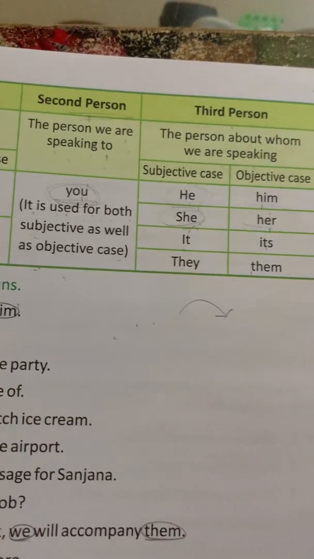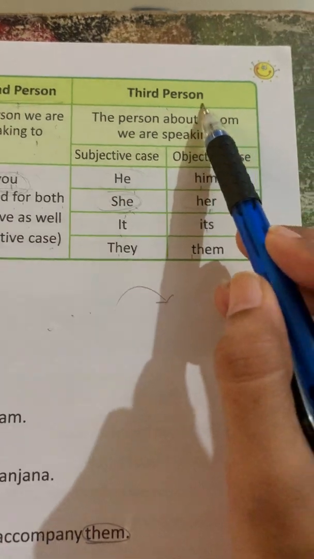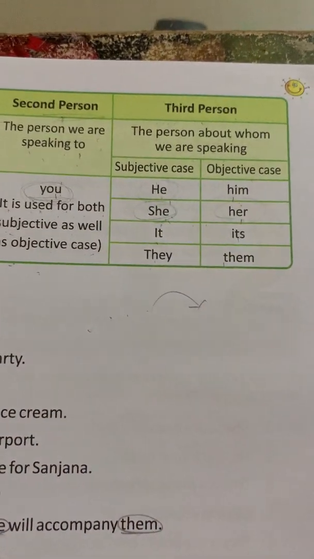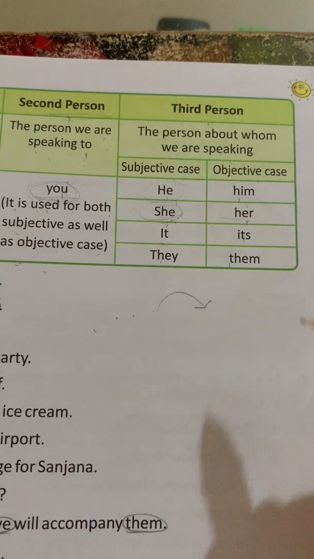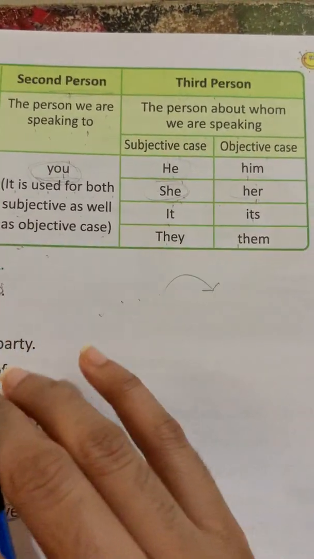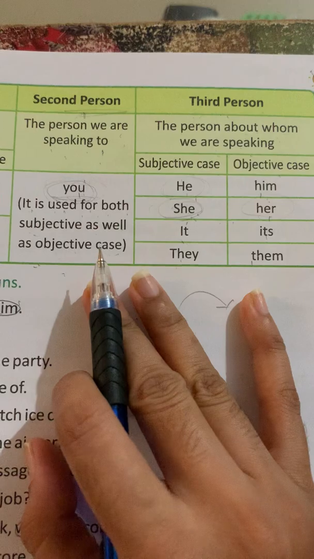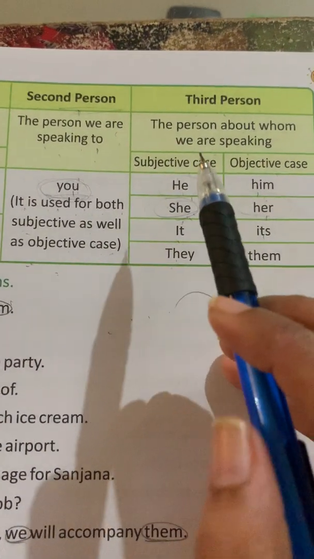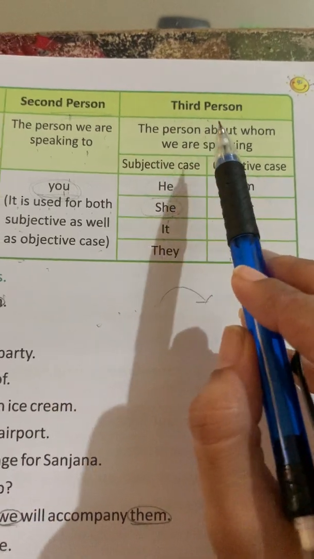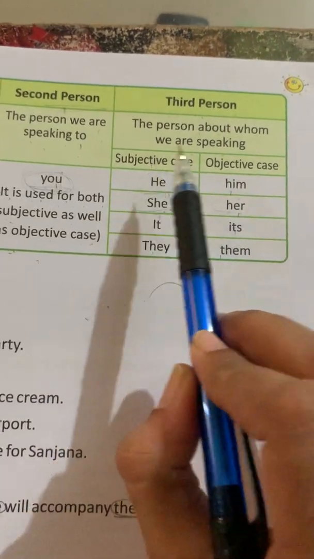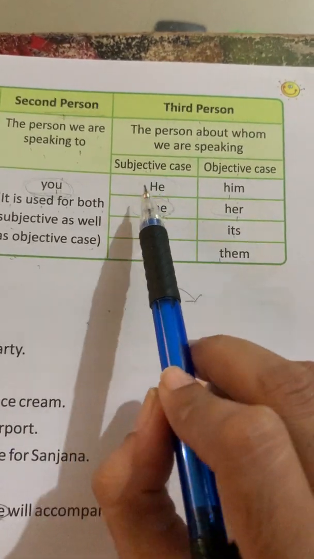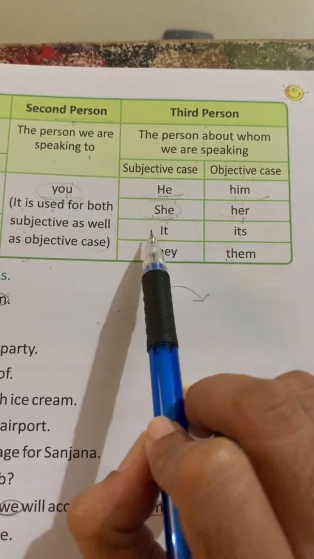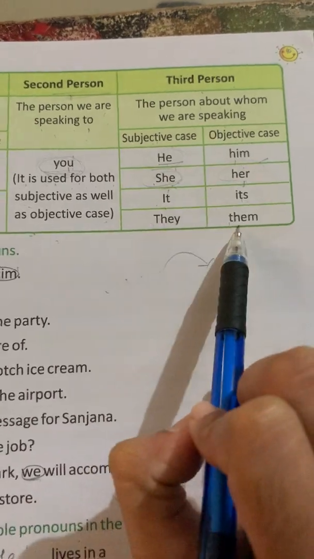Now the third person. The third person is when two persons are talking about someone else. Let's say for example my mother and I are talking about my sister. So my sister is the third person here. So in the subjective and objective cases we use he and him, she and her, it and its, they and them.